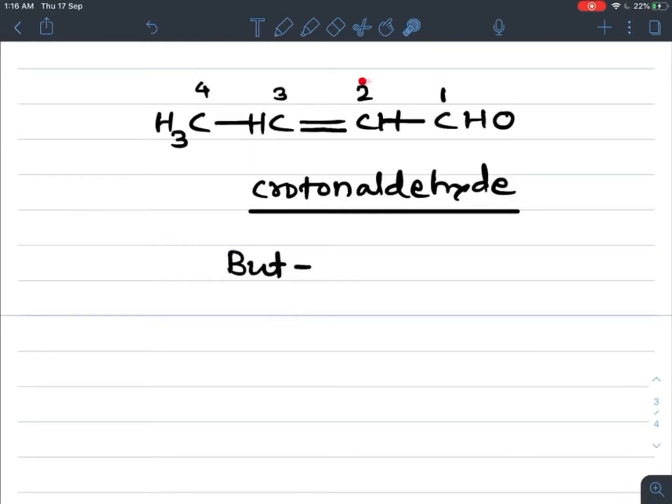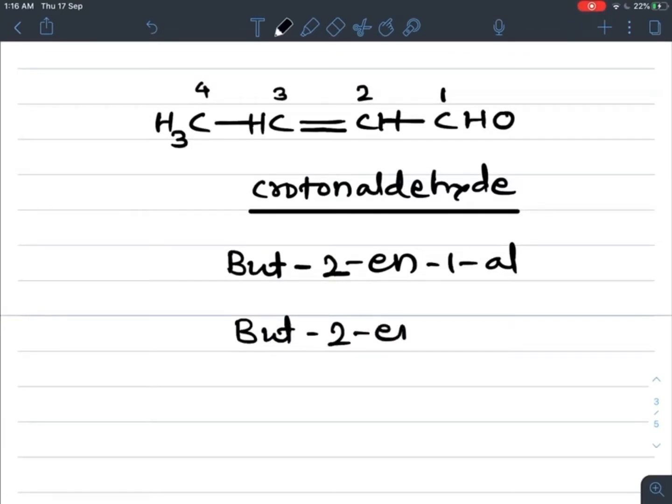At position 2 the double bond starts, so 2 in en, and at position 1 al, or simply we can write but-2-en-al. Both are correct. So butenal is the correct name. But-2-enal is the correct name for crotonaldehyde.